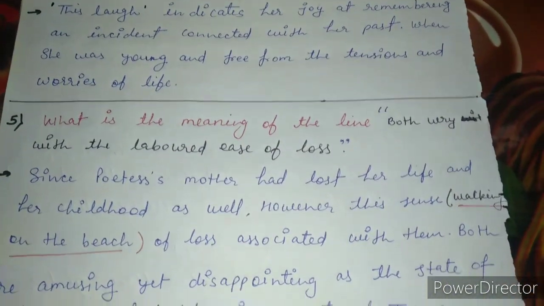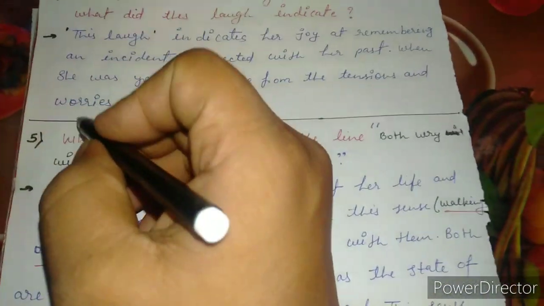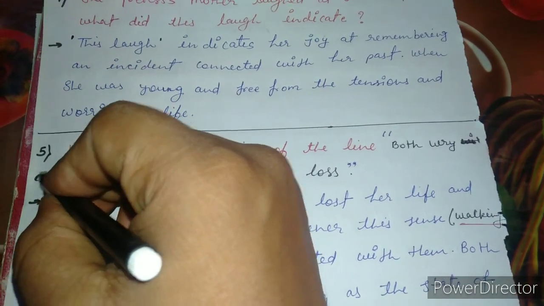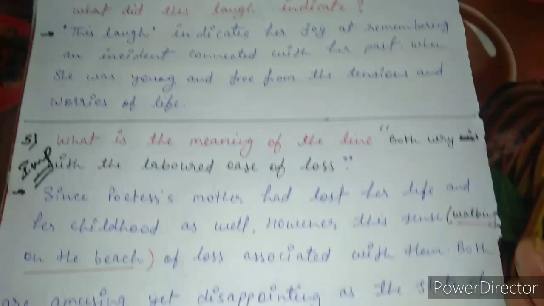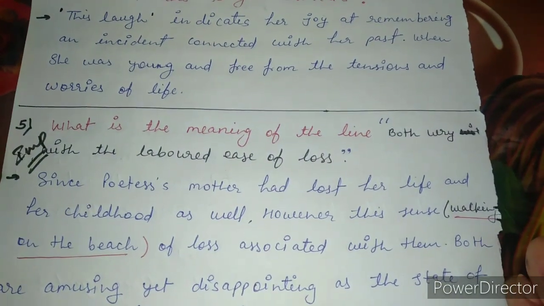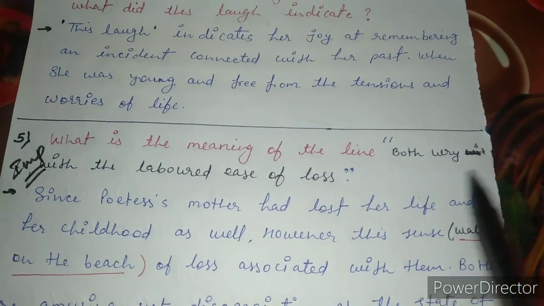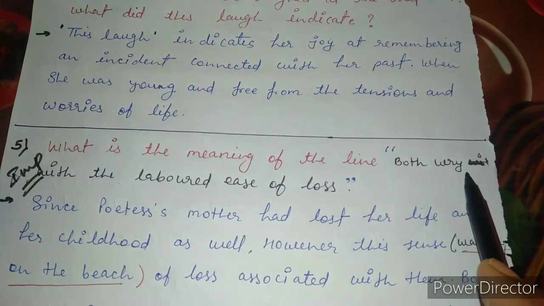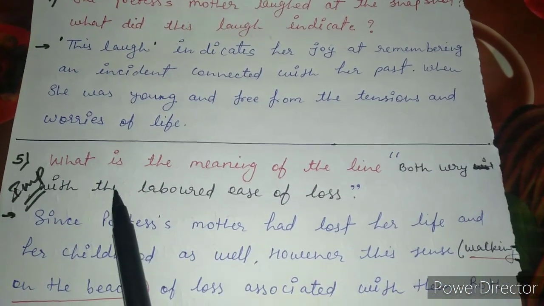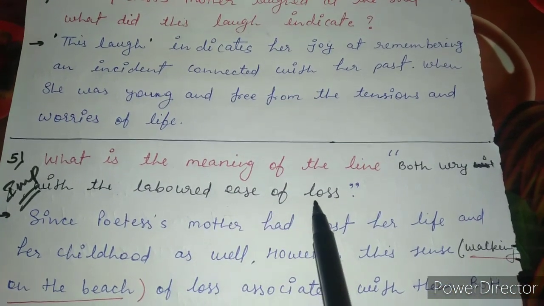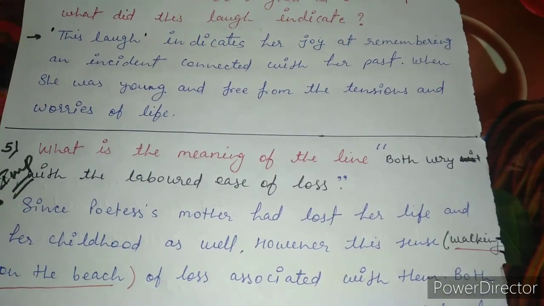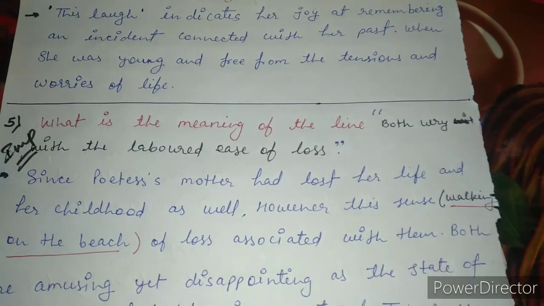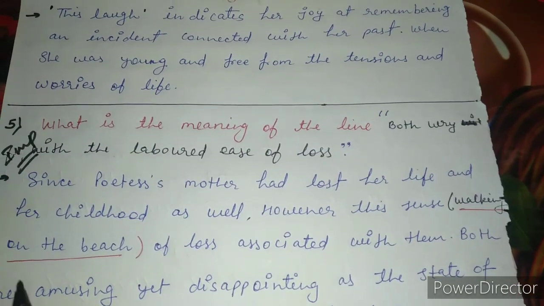Question number 5 is very, very important. Let me tell you, this is important. Why? You will understand this. Question number 5 is saying, what is the meaning of the line "both rye with the labored ease of loss"? This is a phrase, and you are asked what is the meaning of this line. Now let us understand the meaning of this line.